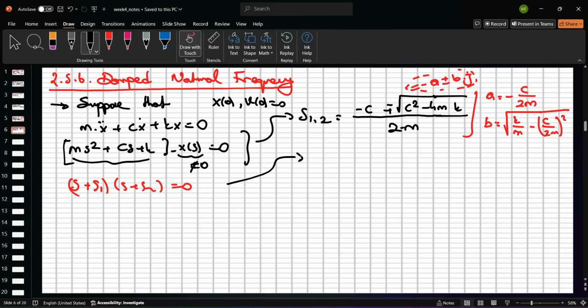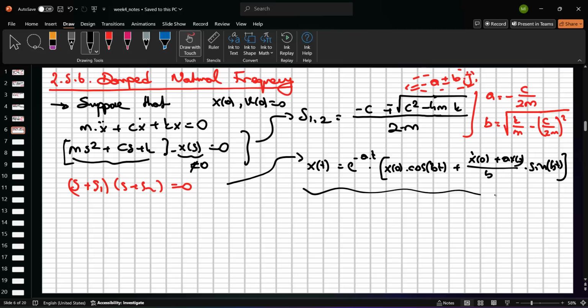And so, the solution can look like this: x(t) is equal to e to the minus at times x0 times cos bt plus (x dot 0 plus a x0) over b times sin bt. But this is the case with the initial conditions, okay? Otherwise not, but with the initial conditions, the characteristic equation ms square plus cs plus k does not change. Just the constant values come from the initial conditions x0 and v0, okay?